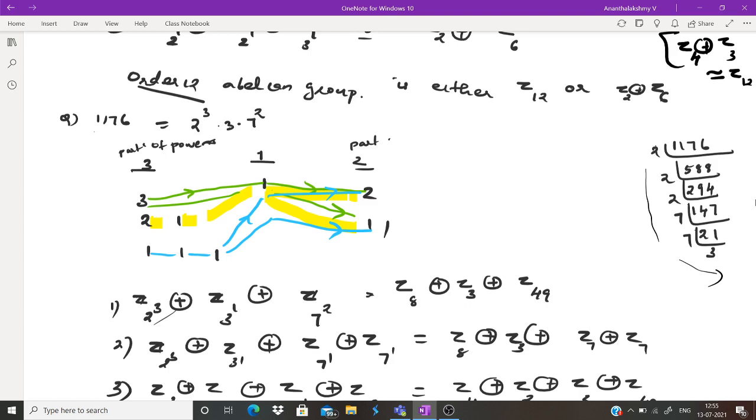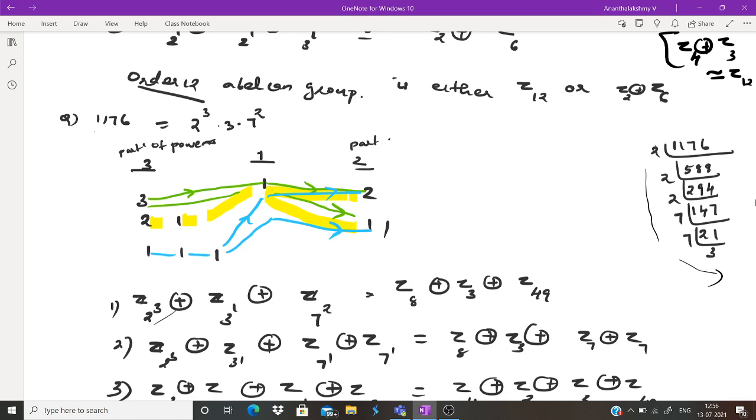Now you write all the partitions. So what are the possible partitions for 3? One is 3 itself, another is 2 1, and another one is 1 1 1. These are the only possibilities. The partition of 1 is 1. The partitions of 2 are 2 and 1, 1. You take all the combinations of these. By the fundamental theorem, a finite abelian group can be written as a direct product of prime power order groups.